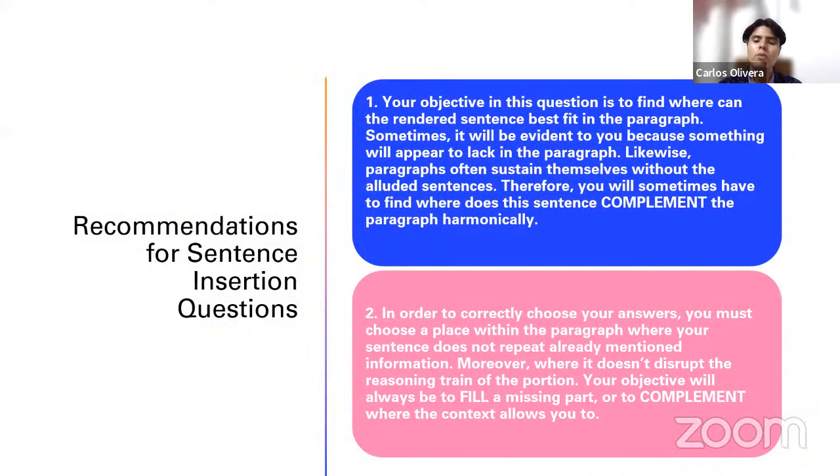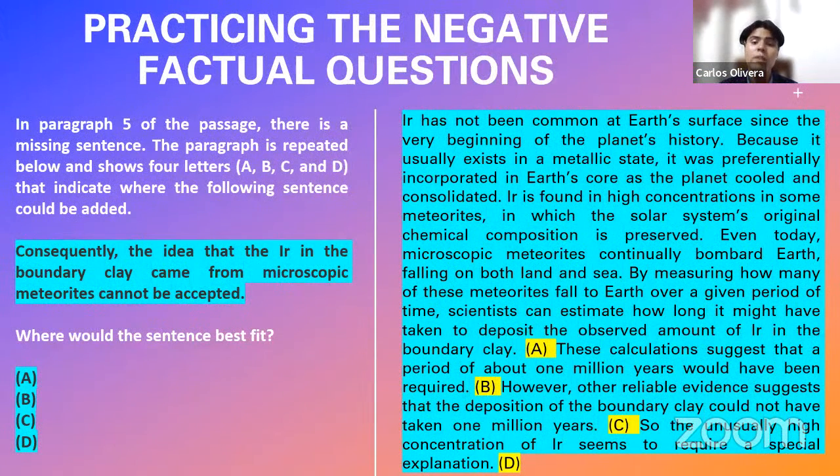Now, in order to correctly choose your answers, you must choose a place within the paragraph where your sentence does not repeat already mentioned information. Moreover, where it doesn't disrupt the reasoning train of the person. Your objective will always be to fill a missing part or to complement, where the context allows you to. First of all, fill something in if you identify there is a missing part. These are always the easiest cases. If this happens to you, you're going to know it super clearly, trust me. You introduce a sentence there where you know it's missing.